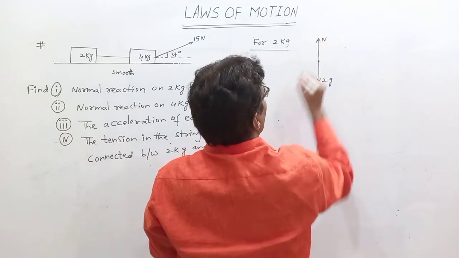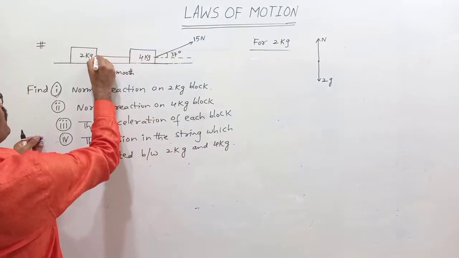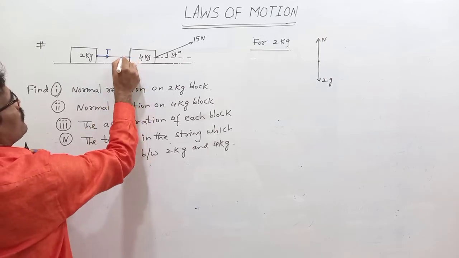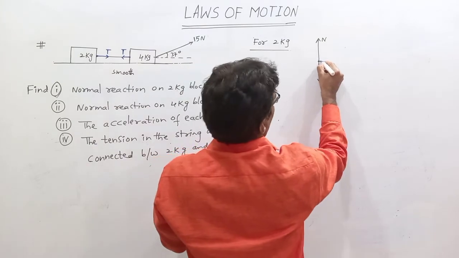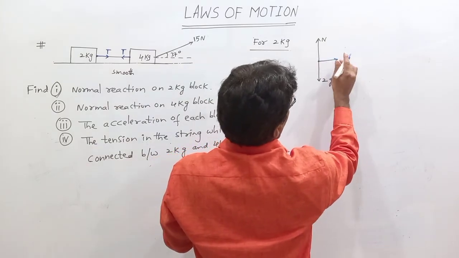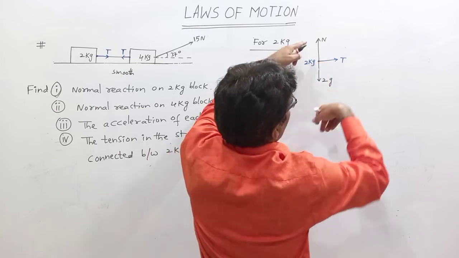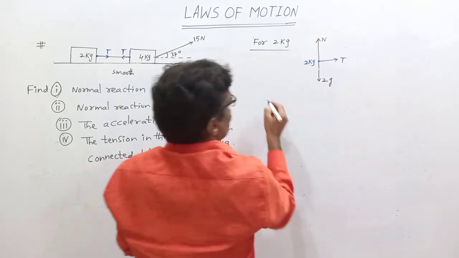So here the tension in the string at this point is this side, sir. This is tension T. Here on the 2 kg block, this side T. Here there is no motion along this side. N is balanced by 2G.